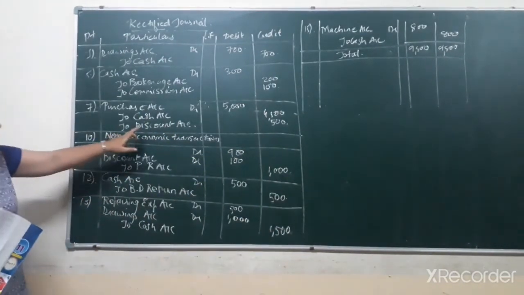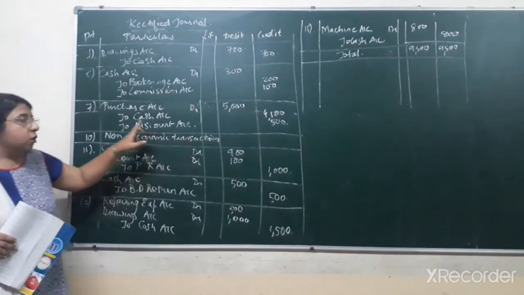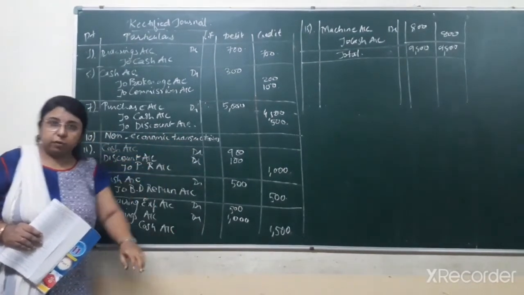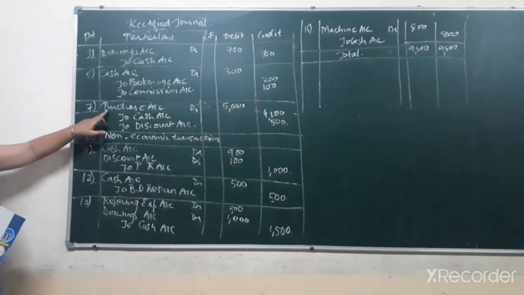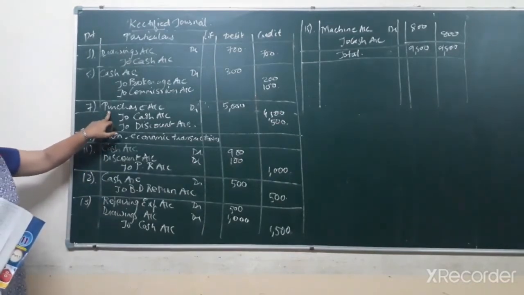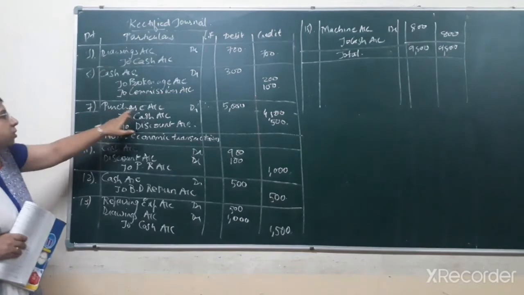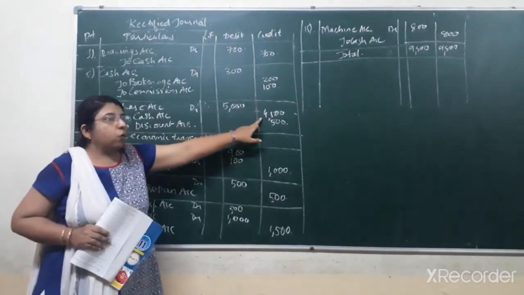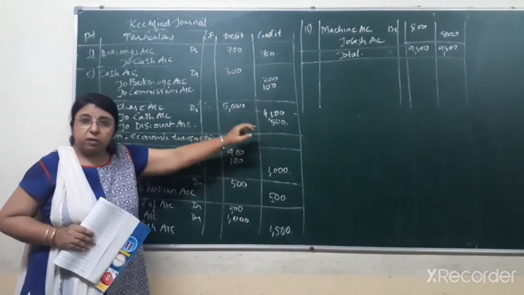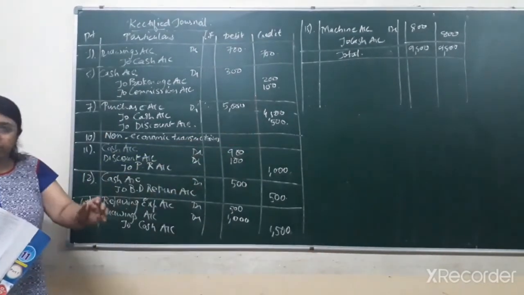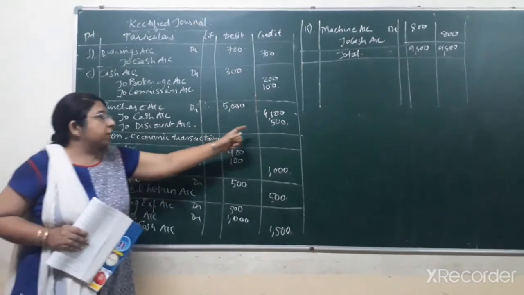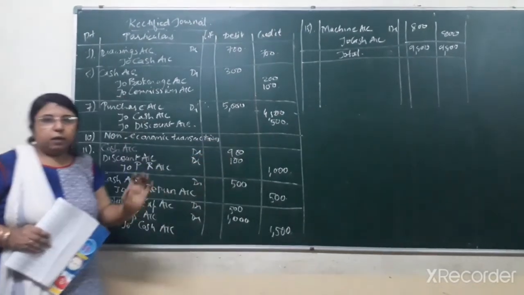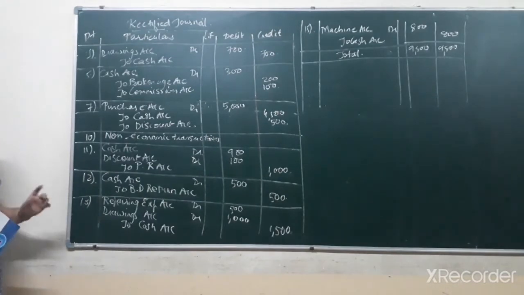Okay, so discount over here is an income. So discount account has been credited. Credit all incomes and gains. So the rectified entry that will come: purchase account will be debited, goods come in. So purchase account debit, that is 5,000, to cash account credit, that is 4,500, after subtracting discount, that much amount of cash we are paying, and to discount account credit, that is a gain or profit for the firm, that is by rupees 500. The narration would be the same as that given in the question.